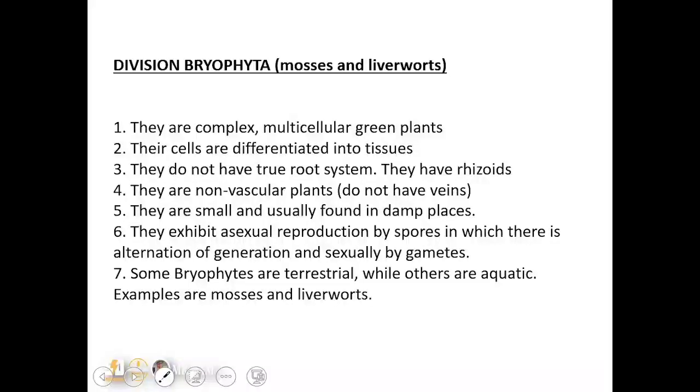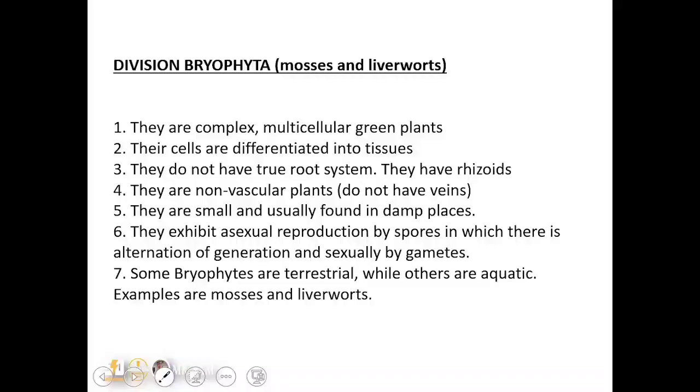They exhibit asexual reproduction by spore formation, and there is also alternation of generation and also sexual reproduction by gametes. Now, in the liverworts and mosses, there's what we call alternation of generation. Here we have the gametophytes and then we have the sporophytes. The gametophyte is the sexual part of the generation. It is predominant in mosses and liverworts.